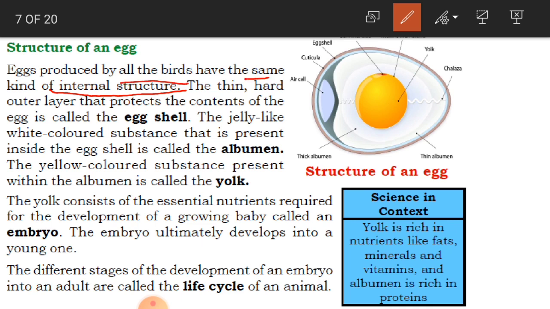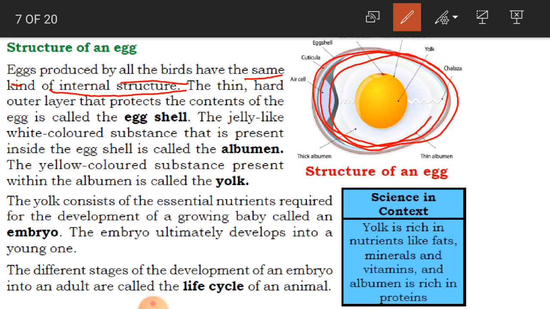The outside part may differ. Some eggs look brown, some eggs are white. I am talking about the outer layer of the shell. But the internal structure inside the egg is the same.